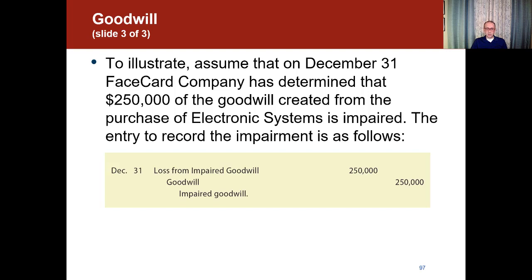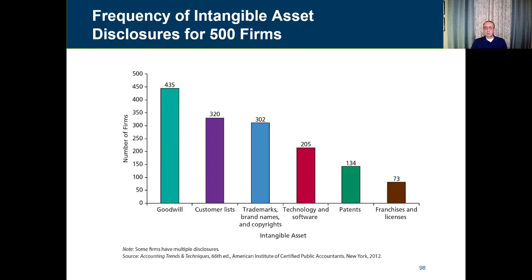The good thing is at this level you don't need to worry about how the impairment tests work, but if you decide to major in accounting, then this is something that you're going to learn and see how the calculation works. So, frequency of intangible assets disclosed for the top 500 firms in the United States.